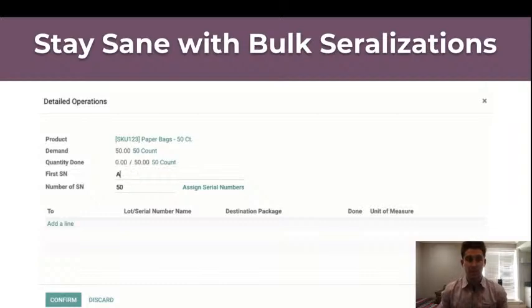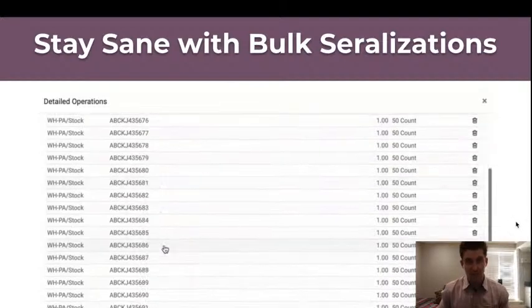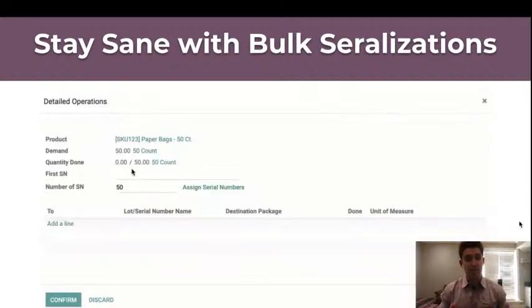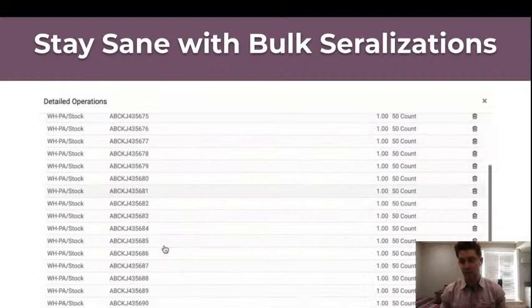We've actually set it up so that if you are fortunate enough, if you live in the blessed life where you get a grouping of products with ascending serial numbers, you can specify the first one, specify how many you've got, and automatically assign those serial numbers here, and Odoo will take care of that for you. Now, in the less blessed realm of existence, where we get 100 products that have varying serial numbers, you can also use an import functionality to make this easier so that we can help you stay sane as you continue to scale in your operations.